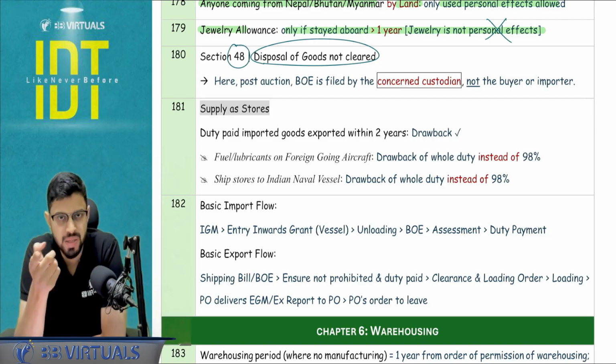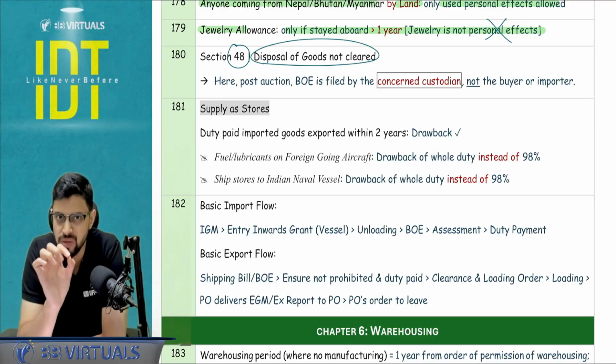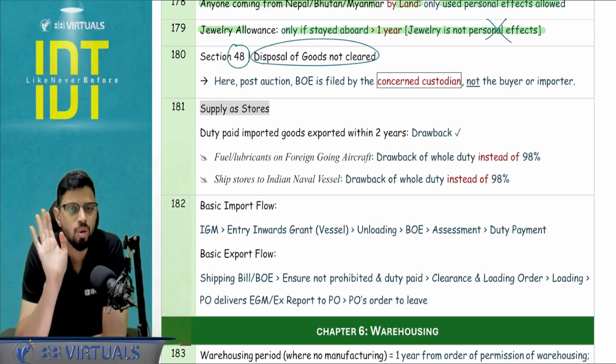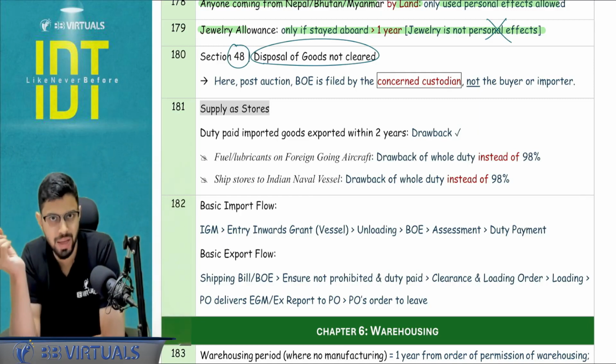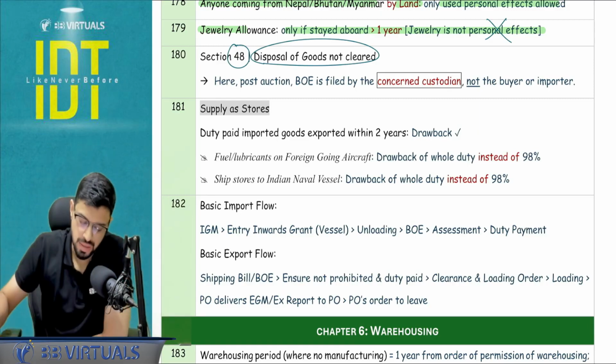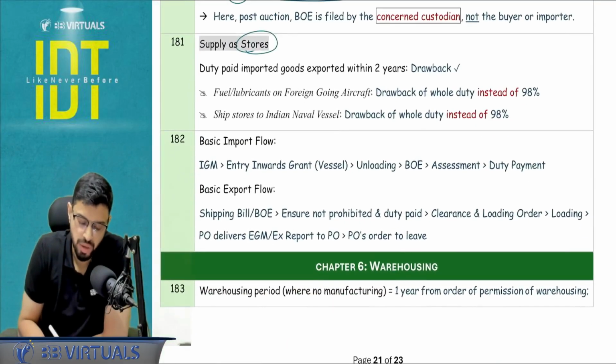Then the bill of entry is filed. So point to be noted, here a consolidated buyer-wise bill of entry is filed, not by the PO, not by the highest bidder, but by the custodian. Duty is paid by the highest bidder, but the payment happens by the concerned custodian. Supplier stores, as I told you, there are special provisions. 2-3 points I wanted to reiterate.